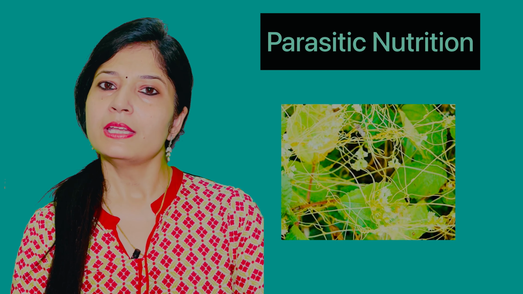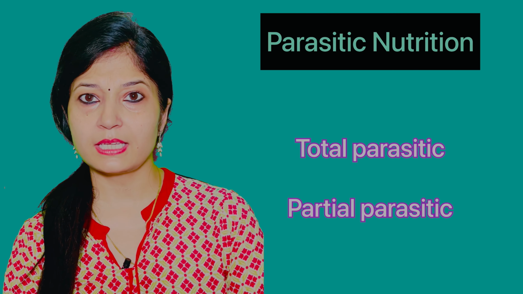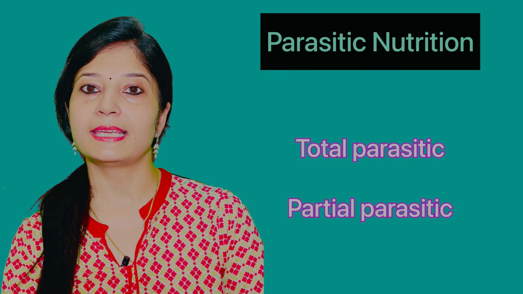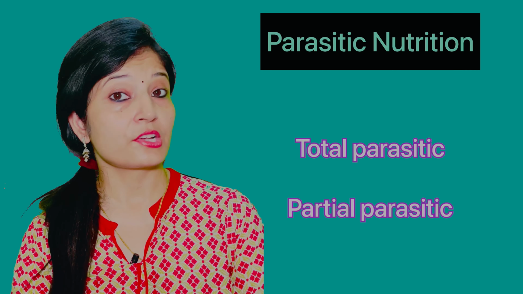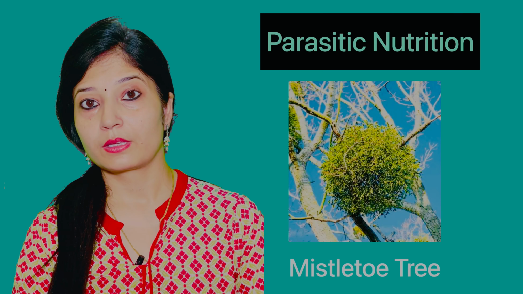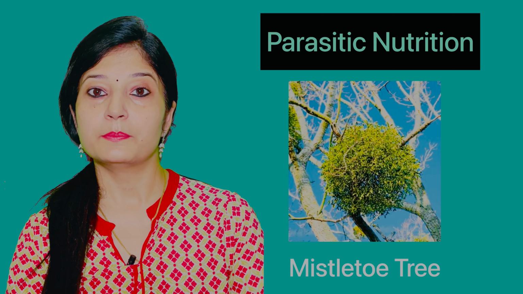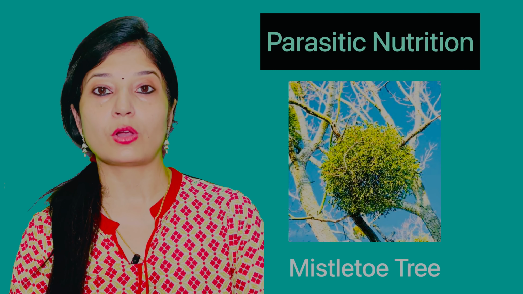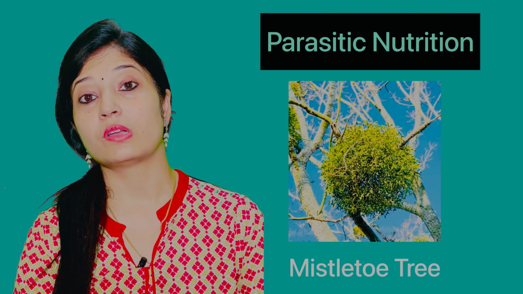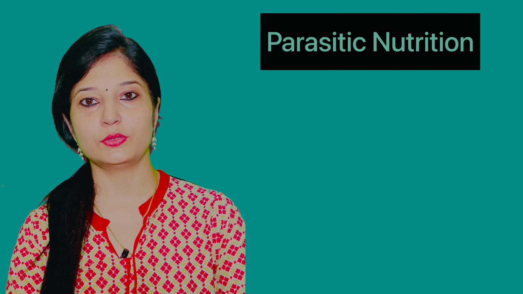Now, parasitic nutrition is of two types: total parasitic or partial parasitic. Total parasitic, like in the case of cuscuta. But partial parasitic means there is one more plant, mistletoe. Although it is green in color and can make its food, for the need of water and nutrients it depends on the host on which it lives. So this is known as parasitic type of nutrition.